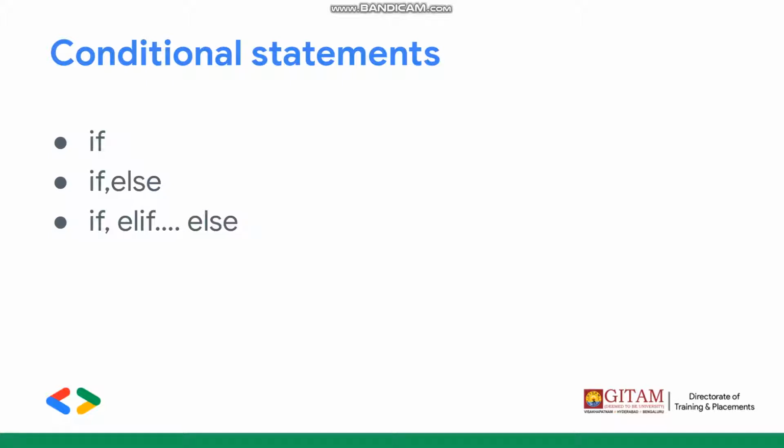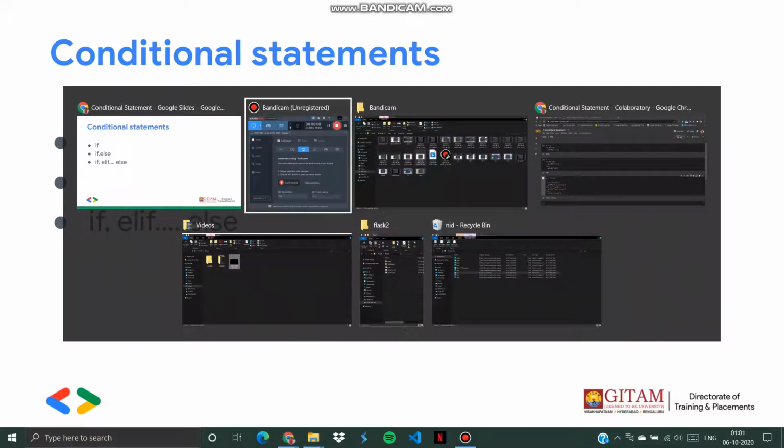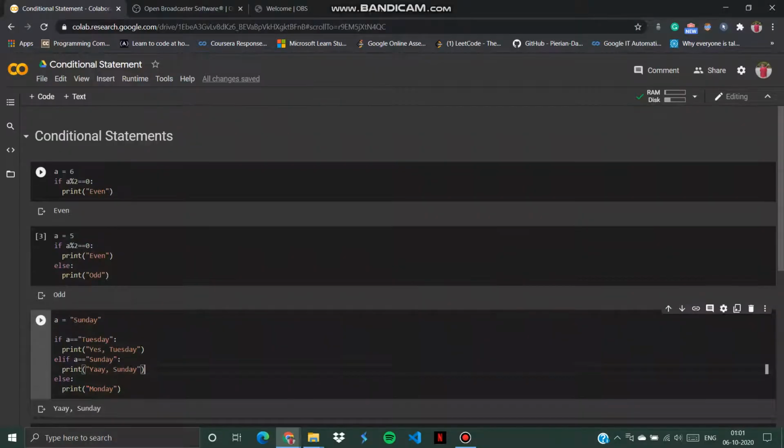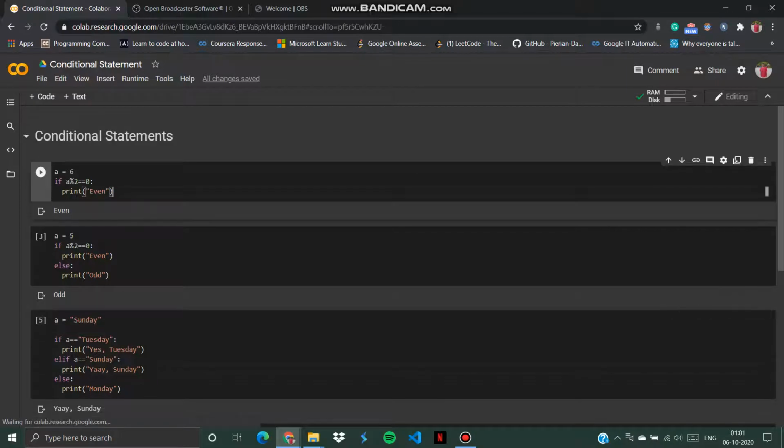Okay, so I'll just show you how these things are done in Python using Colab. I have already written some statements. I'll be modifying them, and we'll see how it works. So initially, in this first part, we are trying to check whether a given number is even or odd, and we have only one condition. So we are going to use only the if statement.